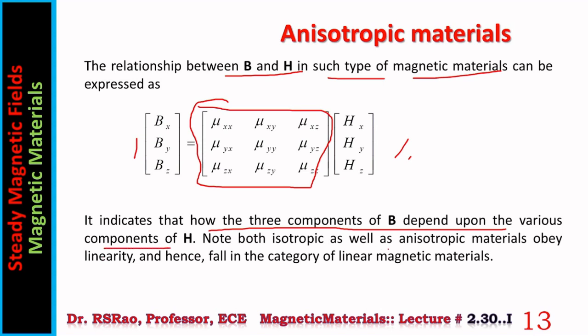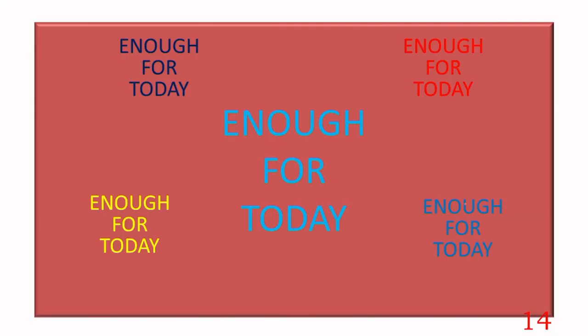Note both isotropic as well as anisotropic materials obey linearity. This is certain basic fundamental information pertaining to magnetic materials. Some more information we can have in the next session.